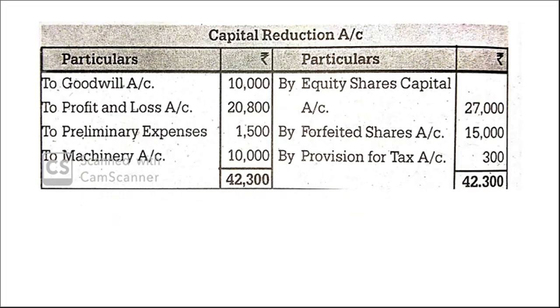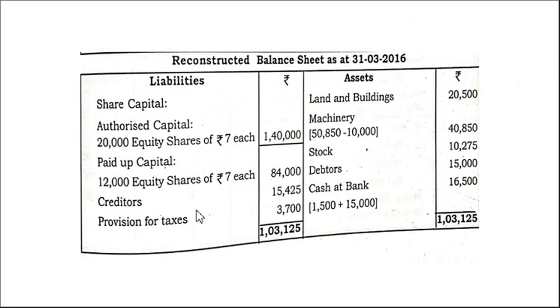So what amount exists now? 4,000 minus 300, that is 3,700. And land and buildings, 20,500, the same amount. Machinery, 50,850 minus 10,000, the written off value. Whatever we had written off, we have to deduct it. Then stock, same thing. Debtors, cash at bank.